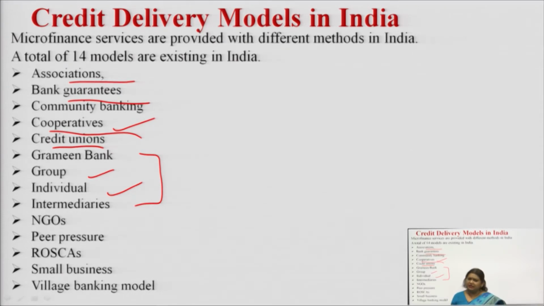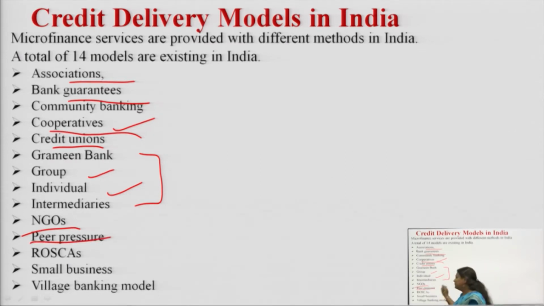Then come intermediaries. We all know who intermediaries are. Intermediaries are the mediators who provide funds from the sources to the destination. Right? NGOs are non-government organizations which are set up with the objective that they will be facilitating a particular class which is underprivileged or deprived. Fine.